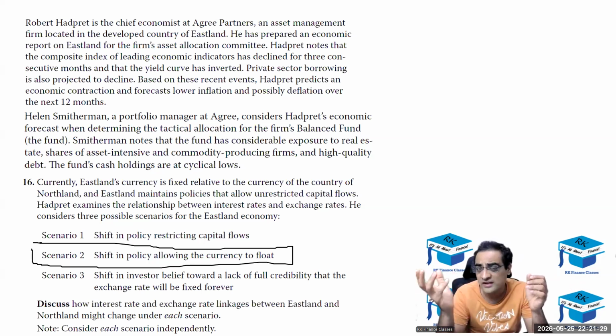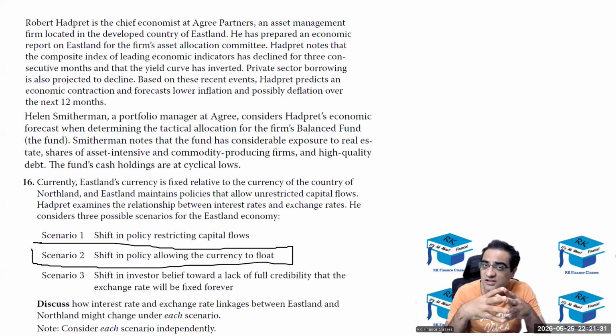Now there is a possibility that currency could depreciate and hence the foreign supply of capital is going to become lesser. Because of that, the interest rates are going to remain higher. Interest rate could be different. This is an important point.